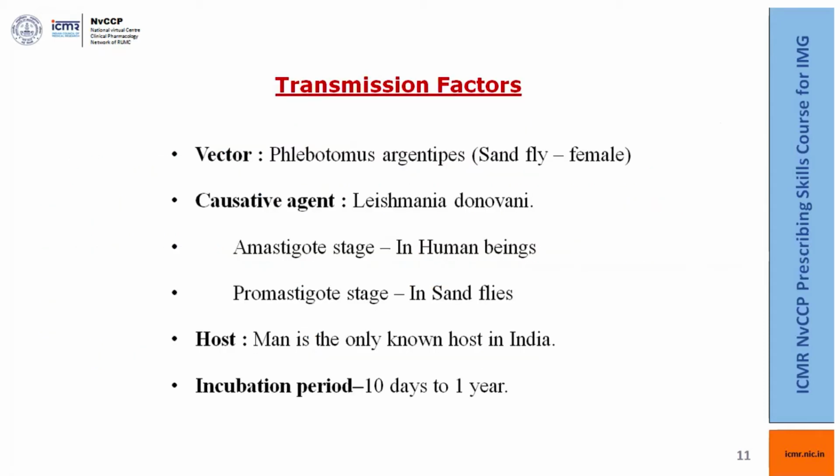So what are the transmission factors? The vector is the Phlebotomus argentipus or the female sandfly, and the causative agent is Leishmania donovani, which has 2 stages: the amastigote stage in human beings and the promastigote stage in sandflies. Man is the only known host in India, and the incubation period is very, very long. It can range from 10 days up to about a year.